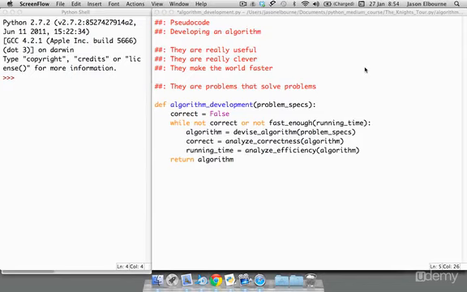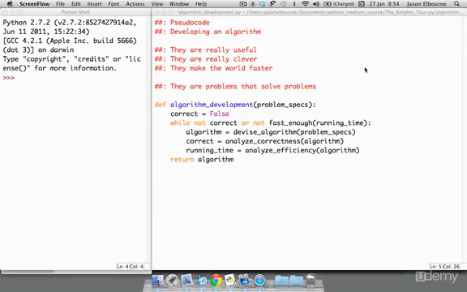So why do we even want algorithms? Like, what's the point of it? Well, algorithms are actually pretty amazing. Number one, they're really, really useful. They're pretty much used everywhere and all the time. It's just you don't really notice it. They're really, really clever. You could have many different algorithms to solve the same problem, and some will be much better than others. It takes a real clever person to come up with a really good algorithm.